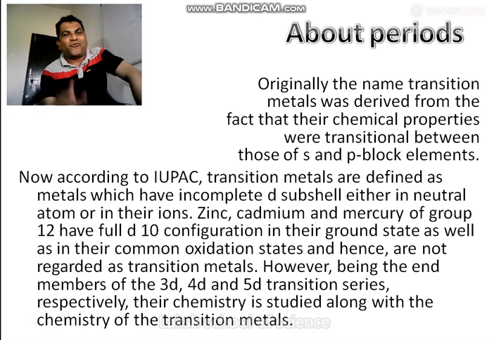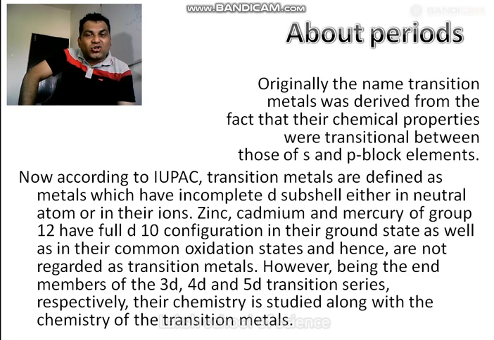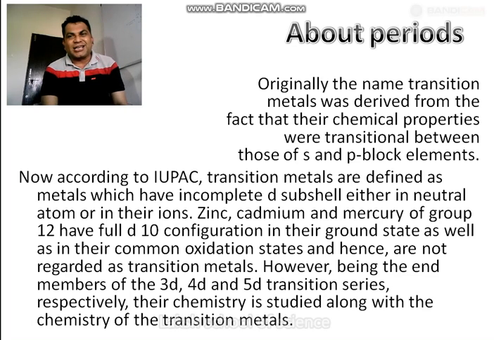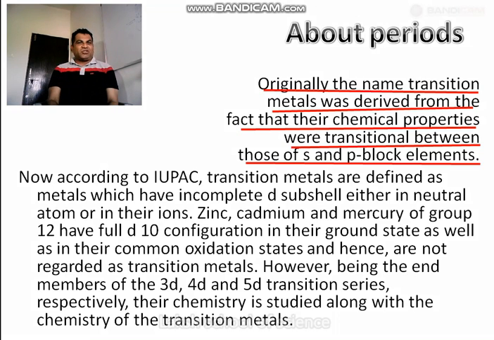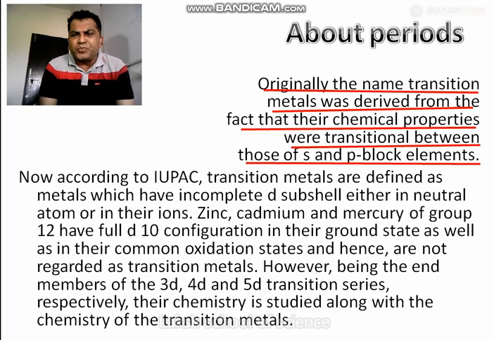Simple thing. So here properties of D block elements are between S block and P block elements, and that's why it is known as transitions element, because its properties are moving from S block to P block. So you can read this. Originally the name transitions metal was due to the fact that their chemical properties were transitions between those of S and P block. This is the interesting talk about the transitions metals.